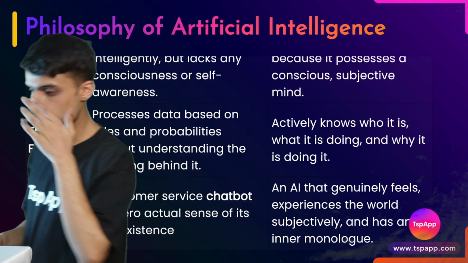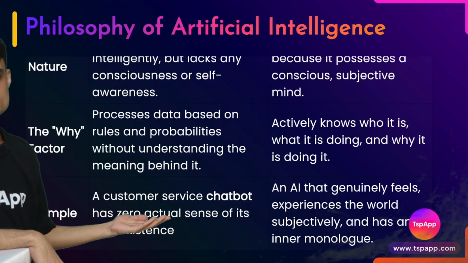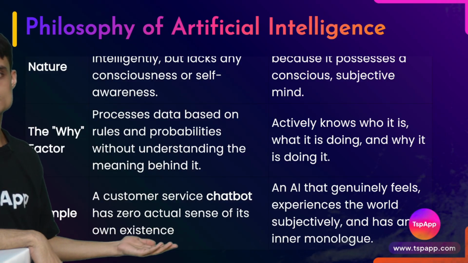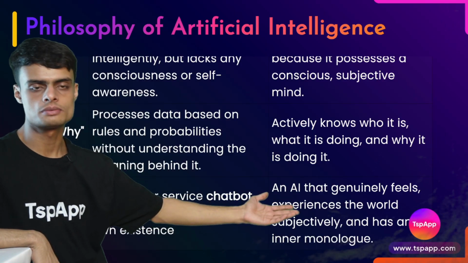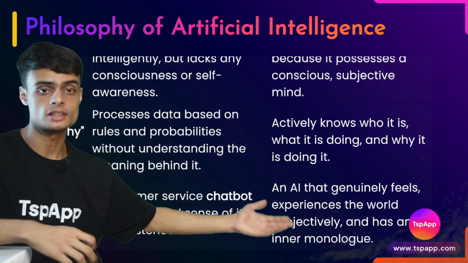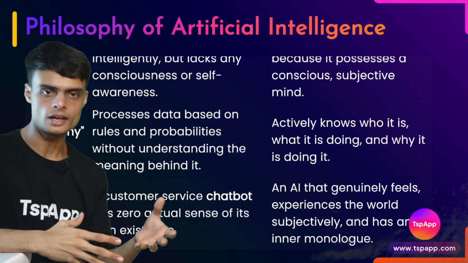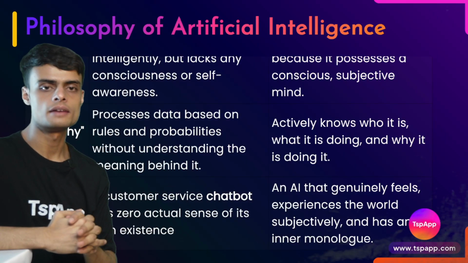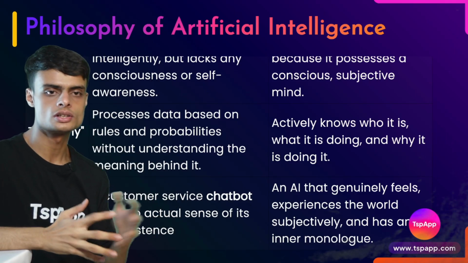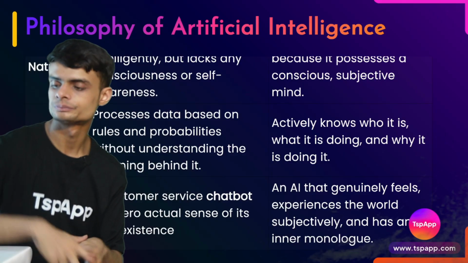Okay, then we have the examples. A basic example: a customer service chatbot, with zero actual sense of its own existence. And then an AI which genuinely feels that it is living in the world. When an AI is able to understand that it is living in the world, it will have its own subjective knowledge, subjective skills, subjective learning and understanding.